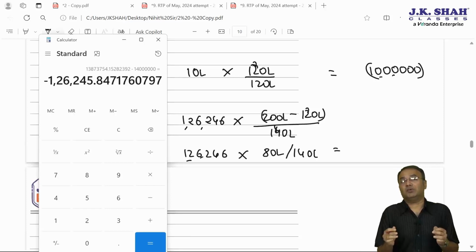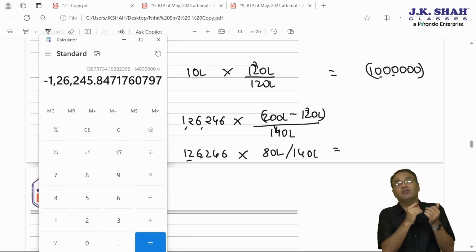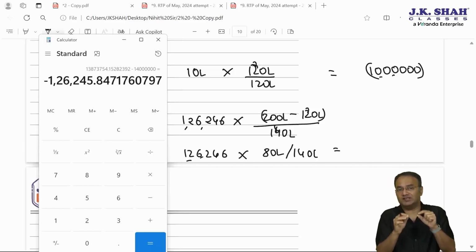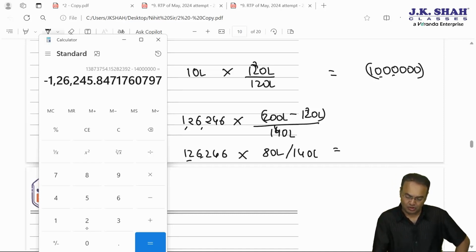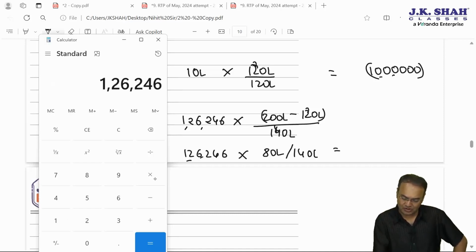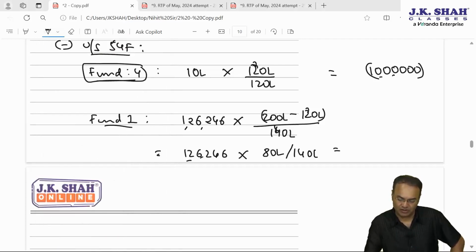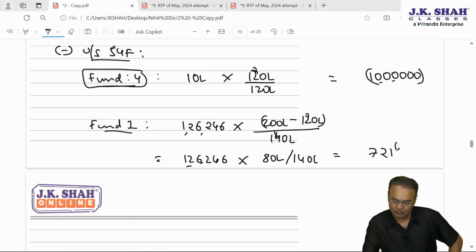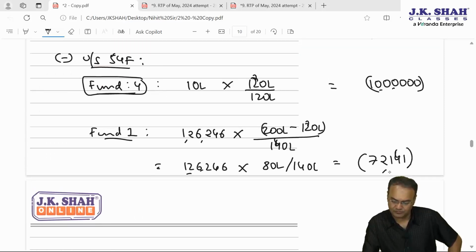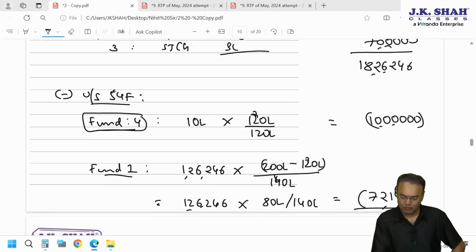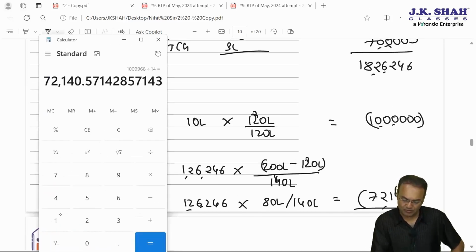Out of 2 crore of investment, 1 crore 20 lakh rupees is already exhausted by fund number 4. Investment out of fund number 4 is given first priority because exemption will be higher. So 126,246 into 8 divided by 14. Exemption will be 72,141. Balance capital gain will be taxable. We don't need to bifurcate how much is short term, how much is long term.